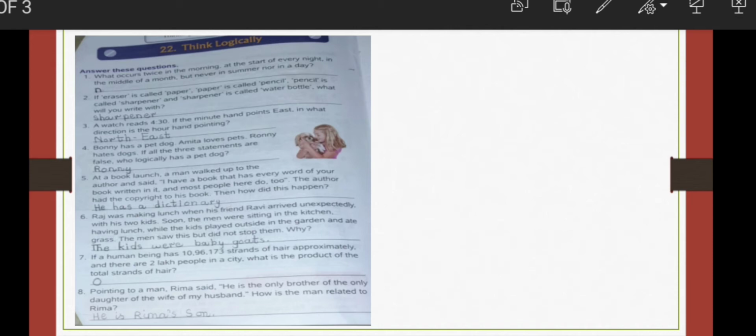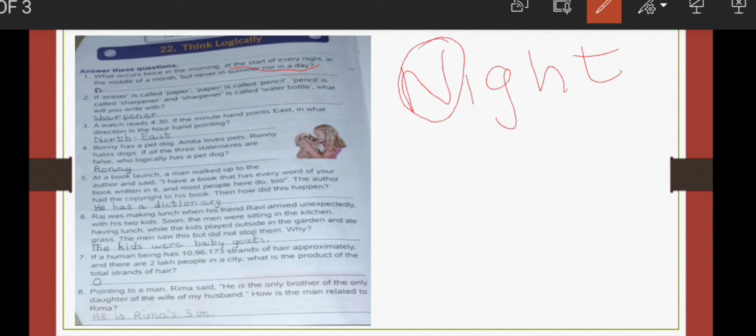Number 1. What occurs twice in the morning, at the start of every night, in the middle of a month, but never in summer nor in a day? So let's take this line into account: at the start of every night. So when I write NIGHT, the letter which comes at the start of night is N.